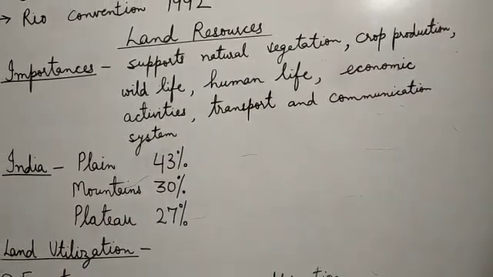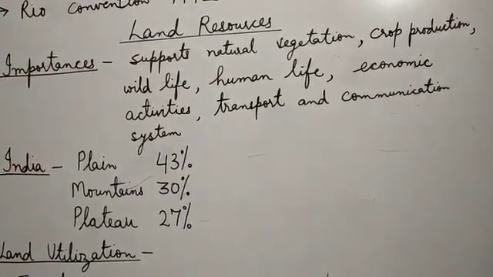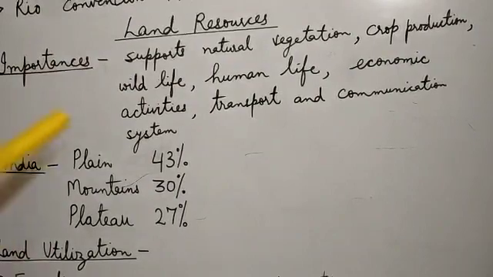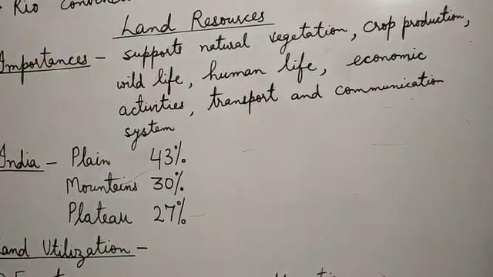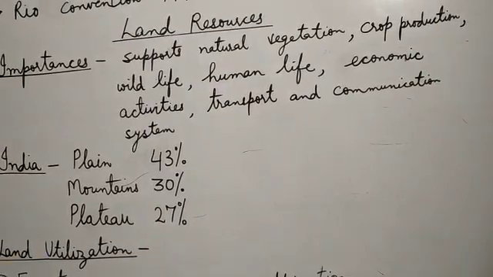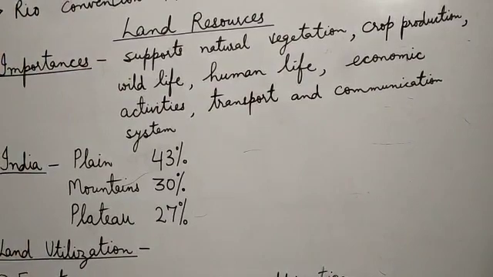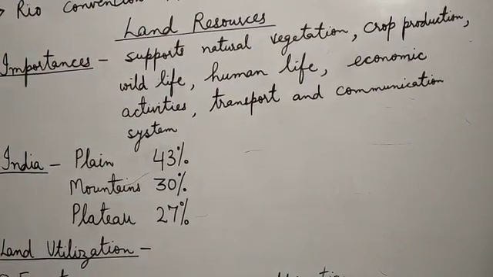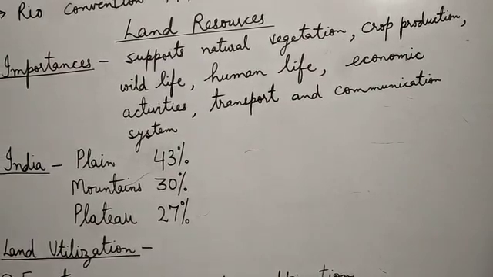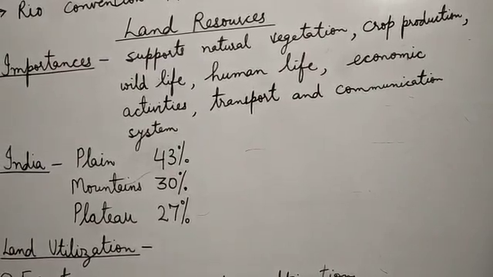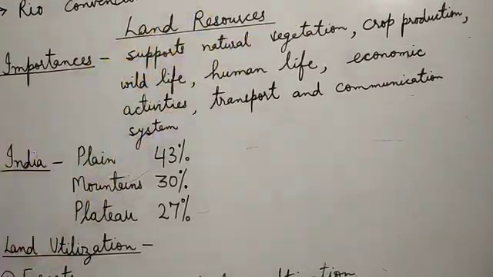Now we start with the first resource, a very important one, land resources. How important are land resources for us? What are the things that we get from this precious resource? Land resources support the growth of vegetation, flora. Plants cannot grow without land, without soil. In the area where land resources are found, natural vegetation grows densely. It also affects the production of crops.